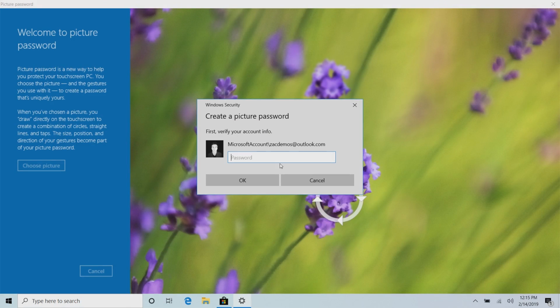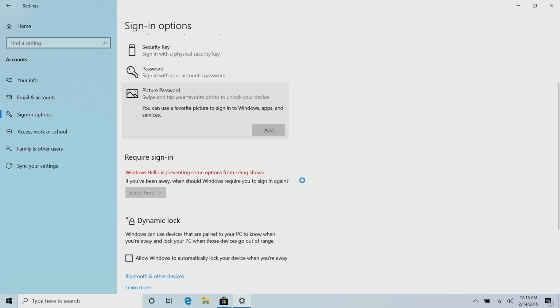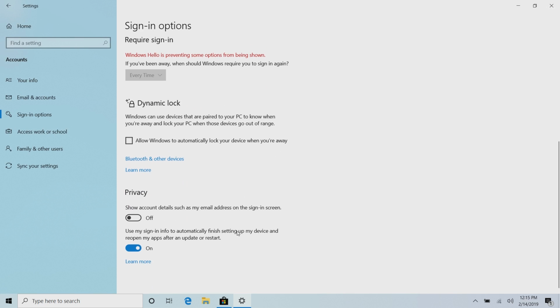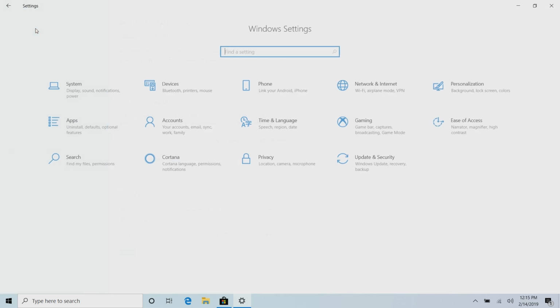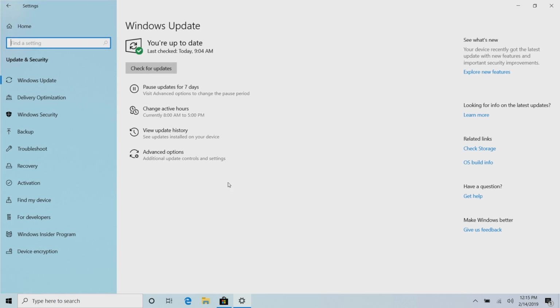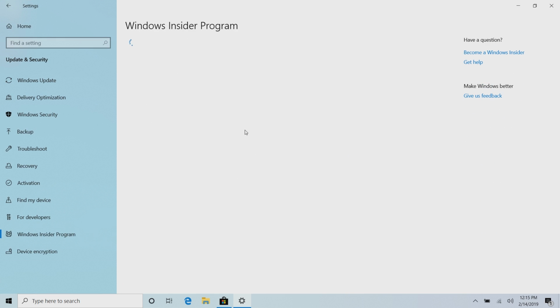And that takes me to, wow, a very old Windows 8 UI that hasn't been updated in forever. That's very interesting. But yes, that's nice indeed. And you'll see the same sort of improvements being made to the Windows Insider program area here as well. The UI has been updated. Now, for some reason, it takes 100 years to load. But once it does load, you'll see that the UI is a little bit more straightforward.